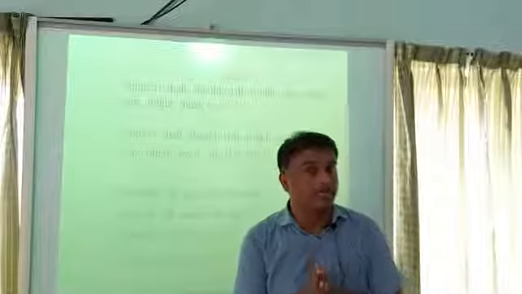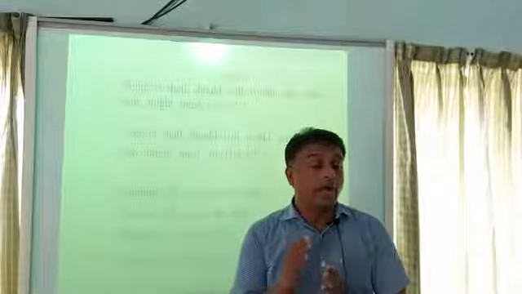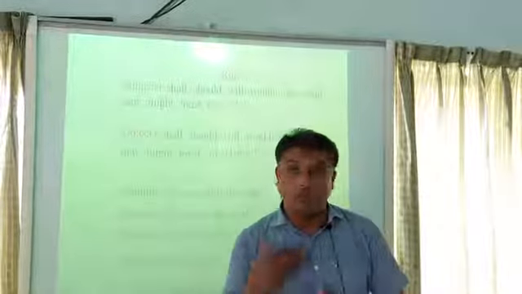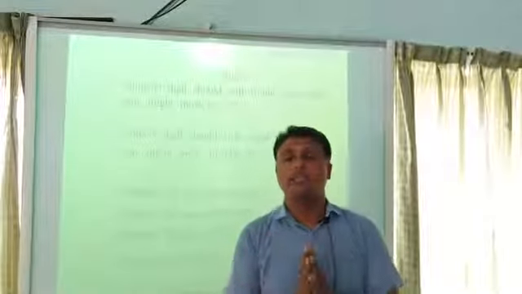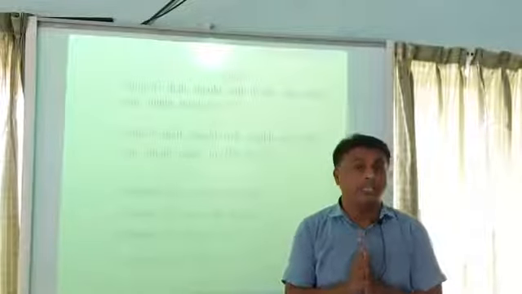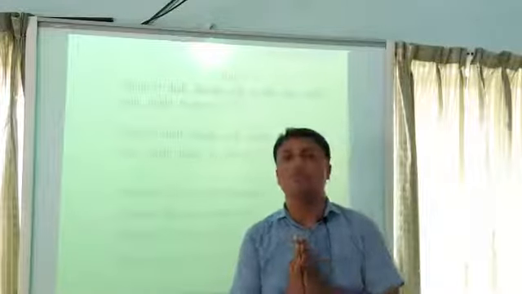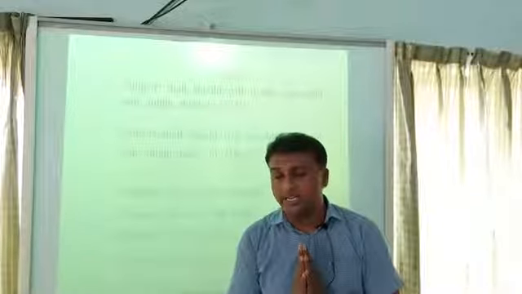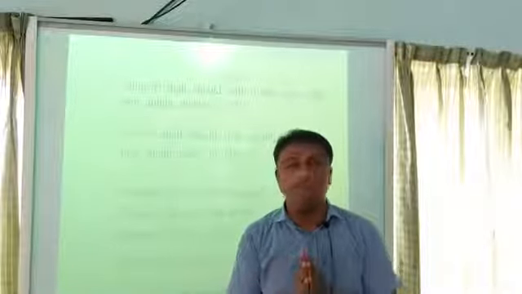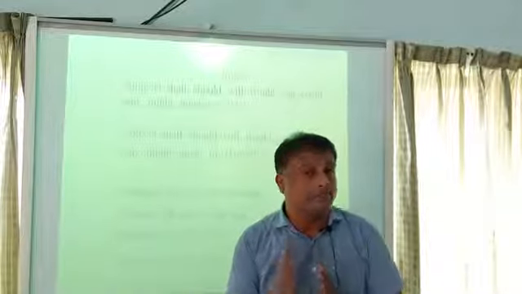After modal auxiliaries, either we will write verb 1 or we will write verb 3. If the sentence is in active mood, then we will write verb 1. And if the sentence is in passive mood, then we will write verb 3.